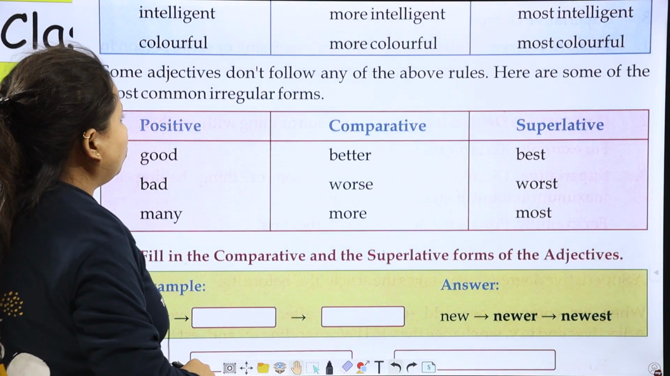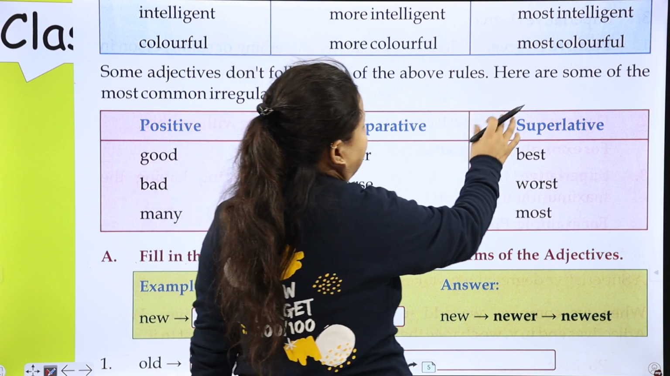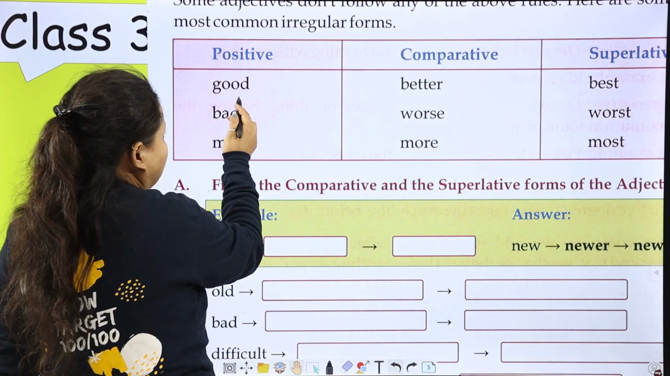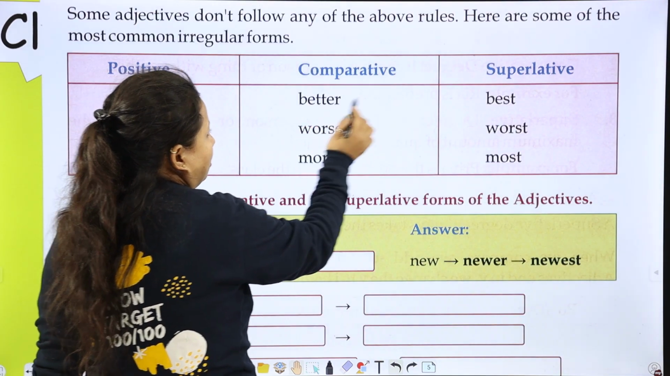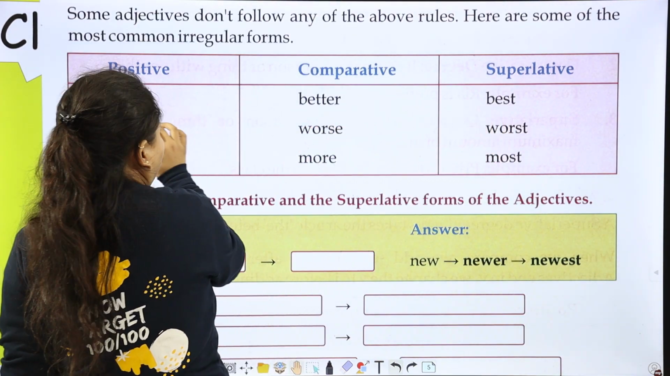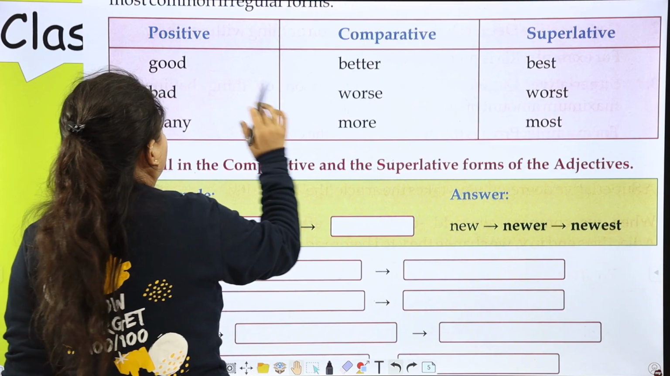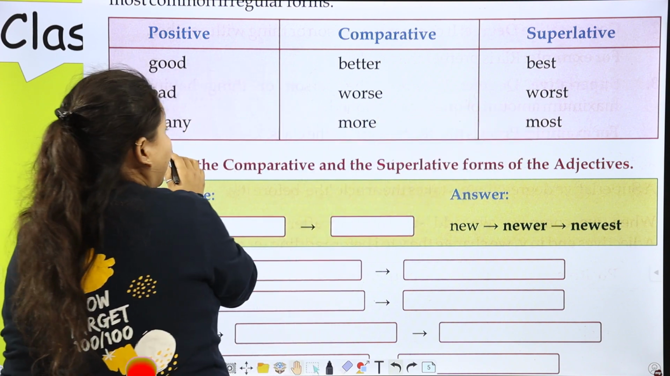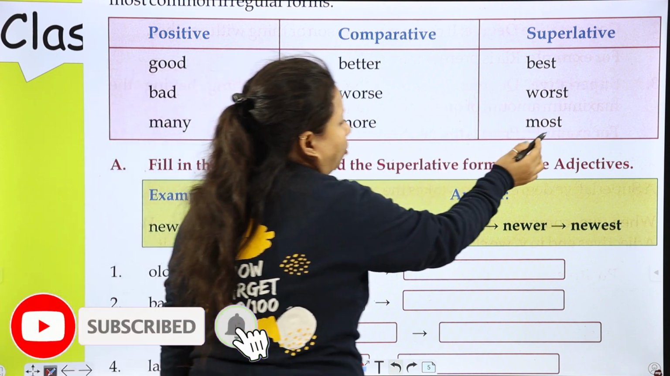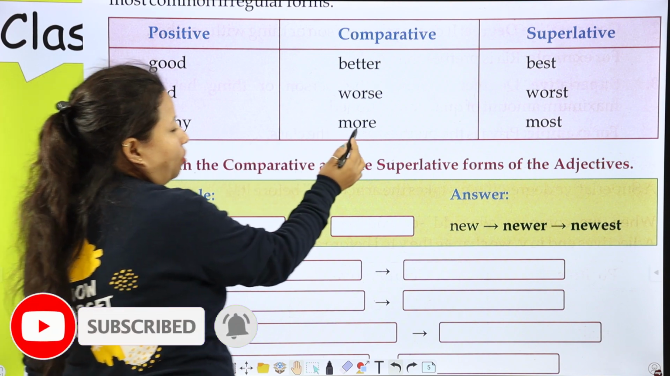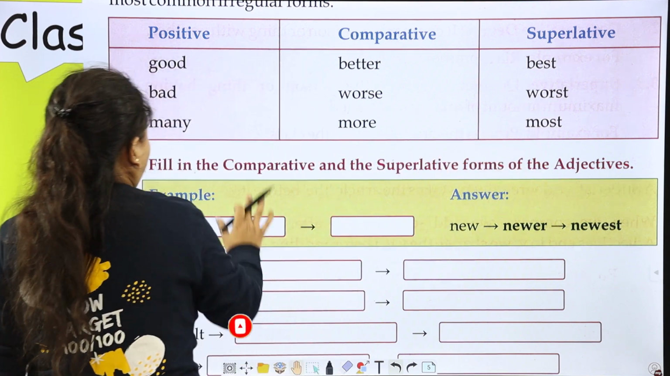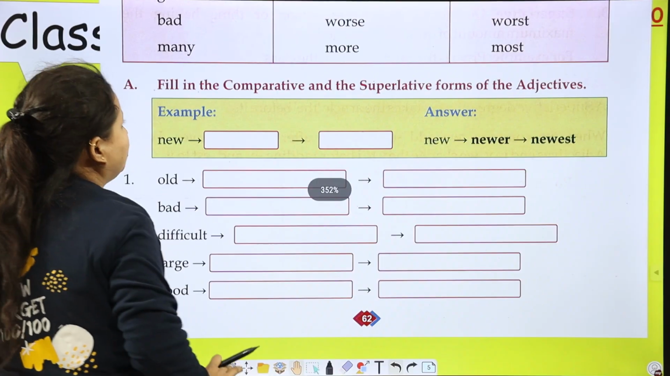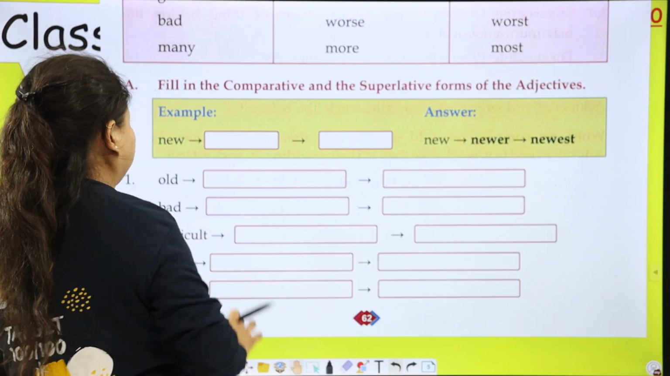Some adjectives don't follow any of the above rules. Here are some of the most common irregular forms. Good, better, best, not good, goodest and whatever. Bad, worse, worst. Many, more, most.